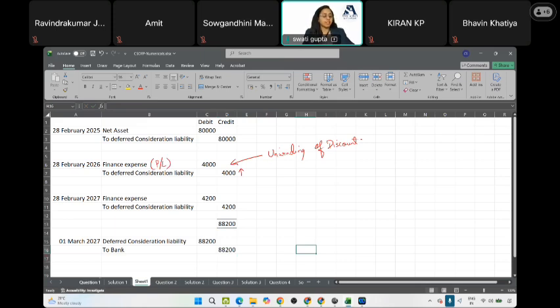Give me a quick thumbs up. Are we clear? During the post-acquisition period, unwinding of discount will take place. You will have to unwind the discount on the liability during the post-acquisition period. Okay, are we clear?